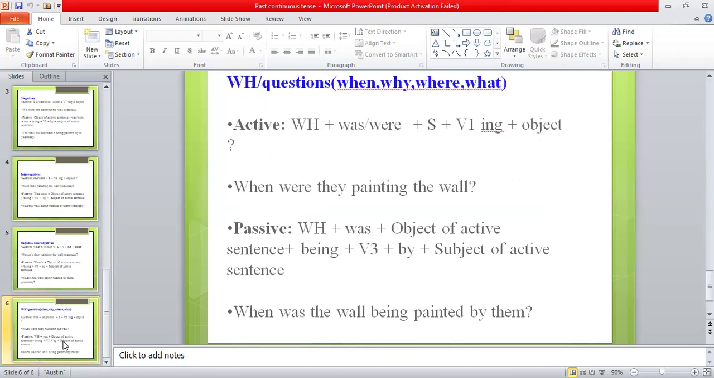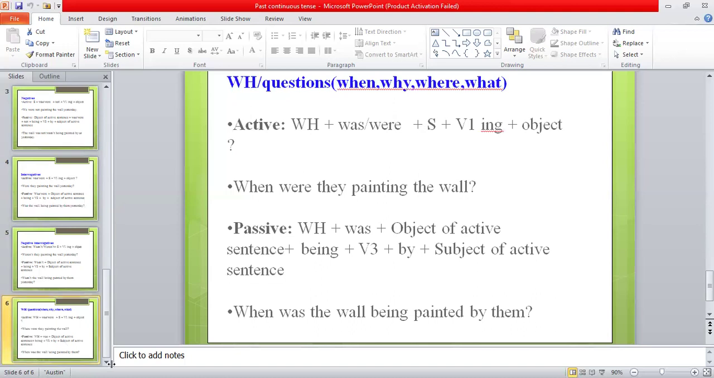Sometimes we have WH words in the case of interrogative sentences. We see that the interrogative sentences are beginning with WH words like when, why, where, what. So in that case, the structure formula is here. You can easily put the structure formula and you can change the sentences with question words from active into passive voice.